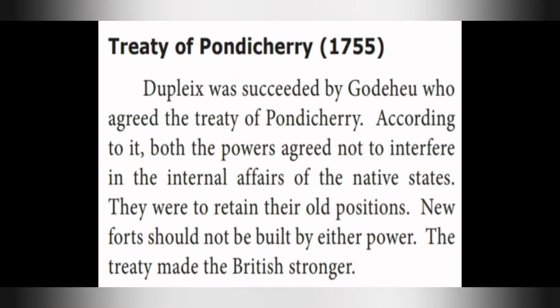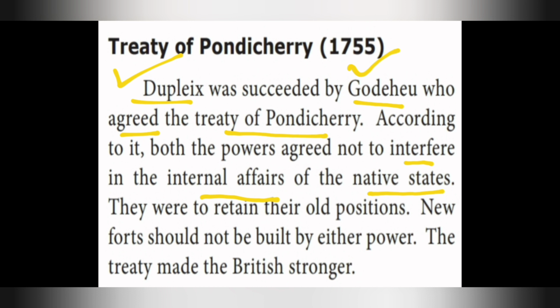Next one is the Treaty of Pondicherry. Dupleix was succeeded by Godheu, who agreed to the Treaty of Pondicherry. According to it, both the parties agreed not to interfere in the internal affairs of the native states. So Dupleix was succeeded by whom? Godheu is the name, who agreed to the Treaty of Pondicherry. So they signed a treaty.